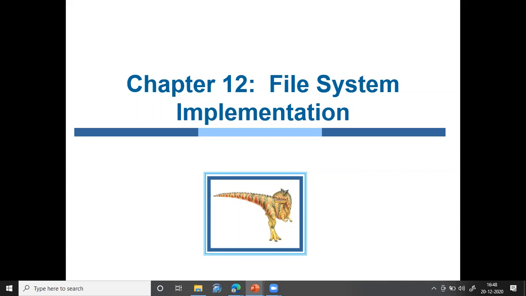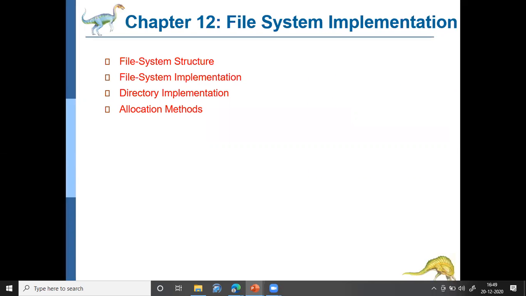Welcome. The topic we'll be discussing in this lecture is file system implementation. Under this chapter, we'll be discussing these topics: file system structure, the implementation of the file system, directory implementation, and allocation methods. I mean, how storage is allocated for directories or for the file system.